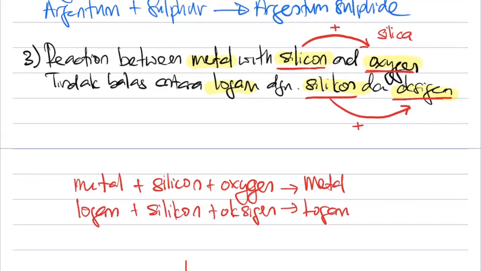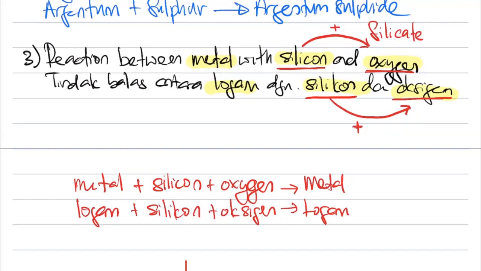S-I-L-I-C-A. In Bahasa Melayu, if you take silicon plus oxygen, kita akan dapat silica. Sorry, it's called silicate. Minta maaf, there is a T. One more time. If you take silicon plus oxygen, you will get something called silicate.